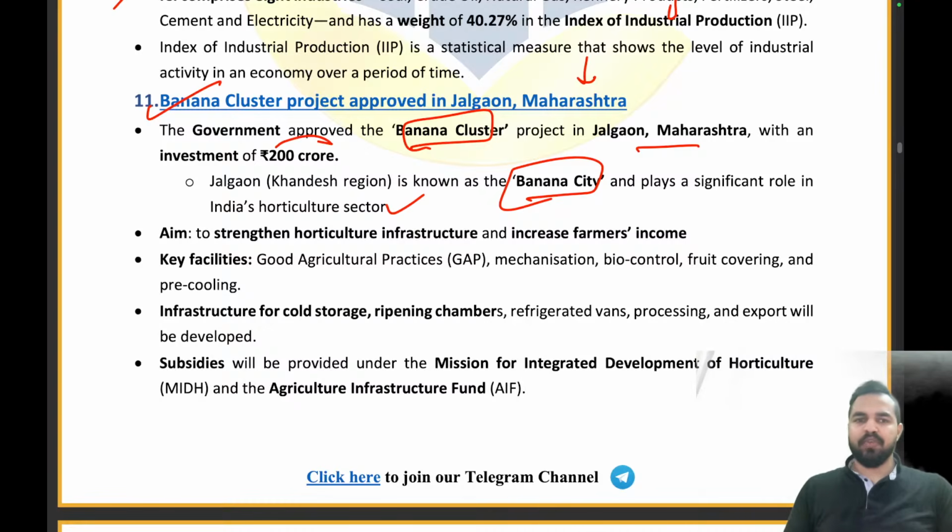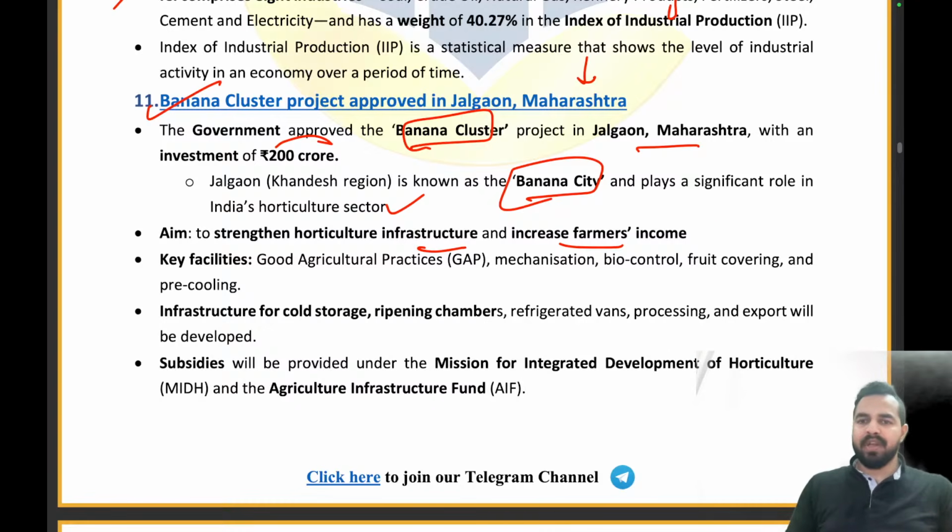So with an investment of rupees 200 crore, in Jalgaon, Maharashtra, we are having a banana cluster project. What exactly we are going to do is strengthen the horticulture infrastructure and increase farmers' income there.